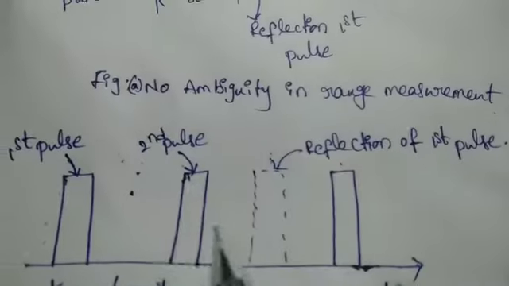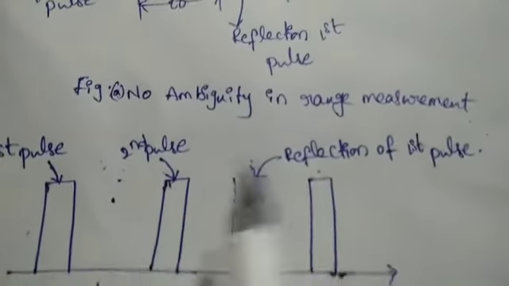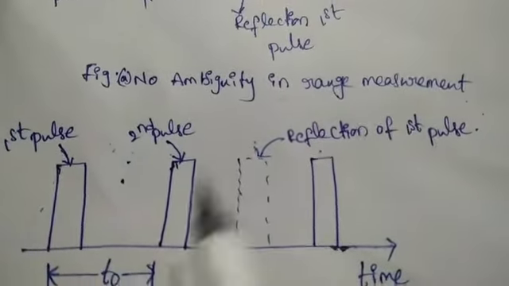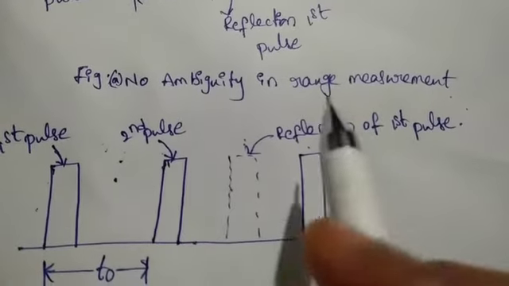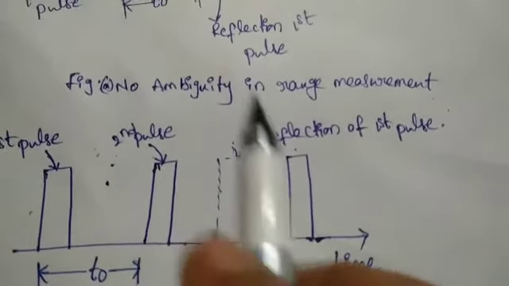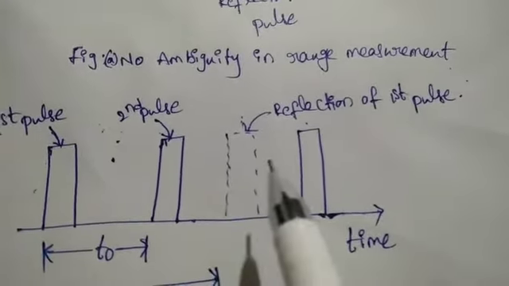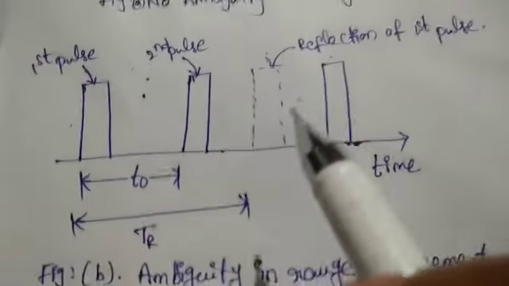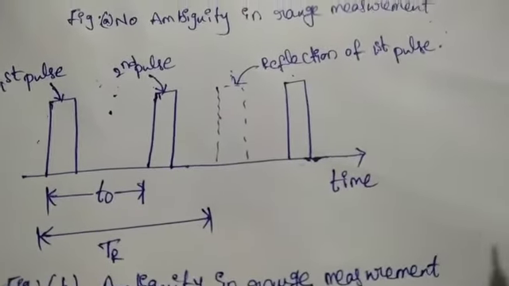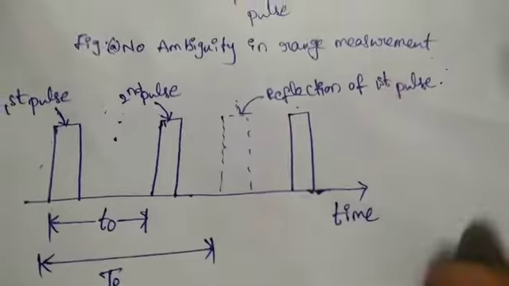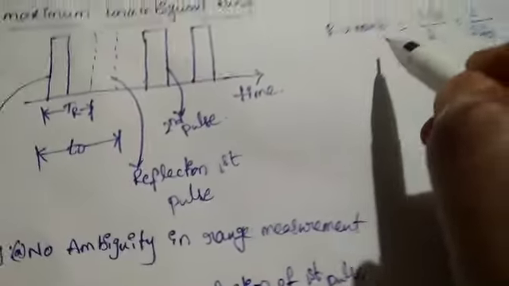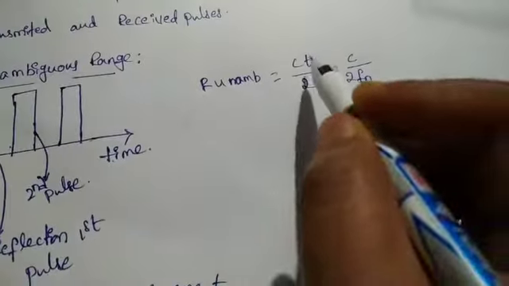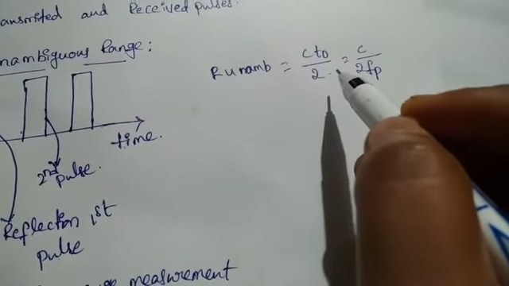In case pulses are transmitted but the reflection of the pulse is not immediate, there will be an ambiguity. So this is the ambiguity in range measurement. So our unambiguous range equation is C T naught by 2.